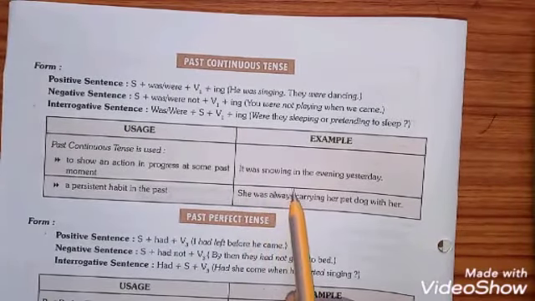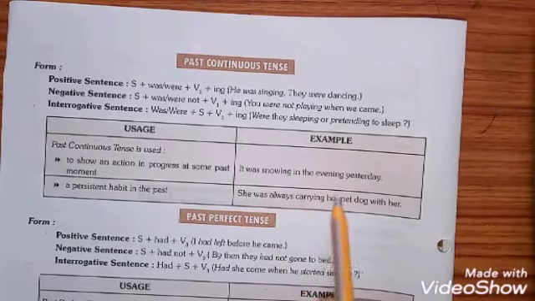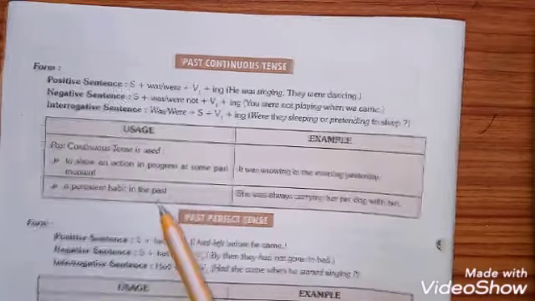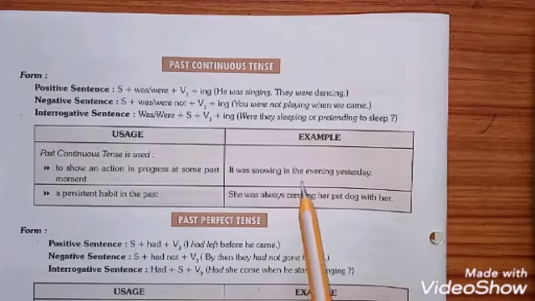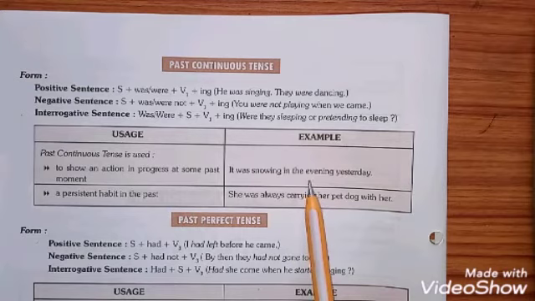It was snowing in the evening yesterday. Ram was playing football yesterday. So all the examples make you aware that those actions were in progress at that moment.